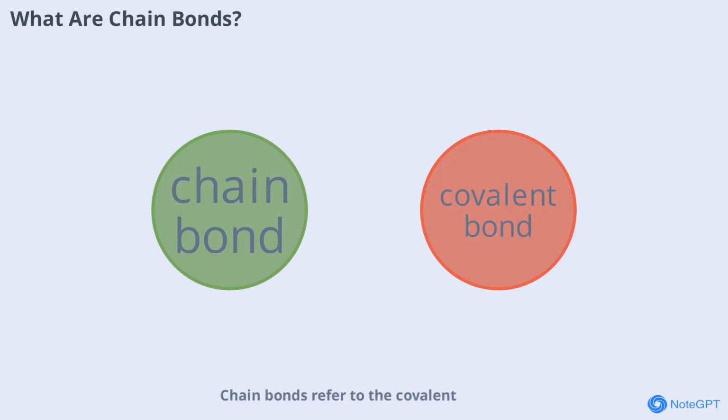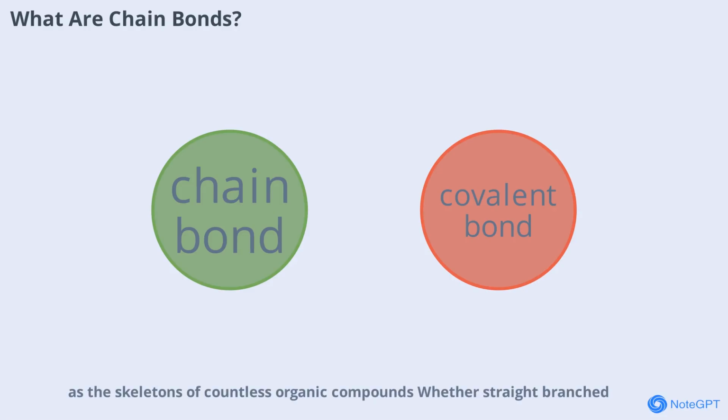Chain bonds refer to the covalent connections between carbon atoms in organic molecules. These bonds form the chains that serve as the skeletons of countless organic compounds. Whether straight, branched, or cyclic, these chains determine the molecule's shape and properties. The most common type of chain bond is the single covalent bond, but double and triple bonds also play important roles. By understanding chain bonds, chemists can predict molecular behavior, reactivity, and even physical properties like boiling and melting points.